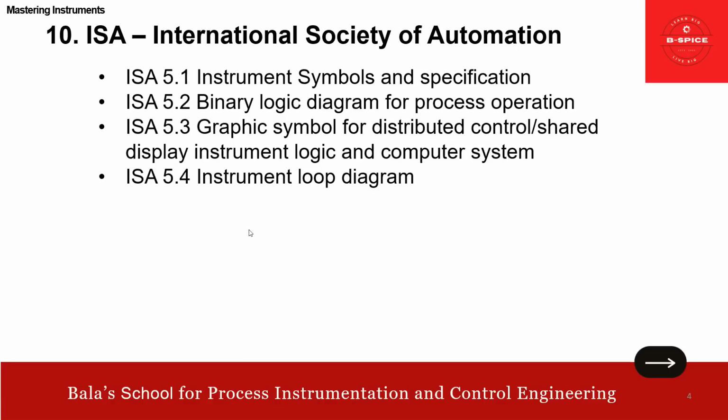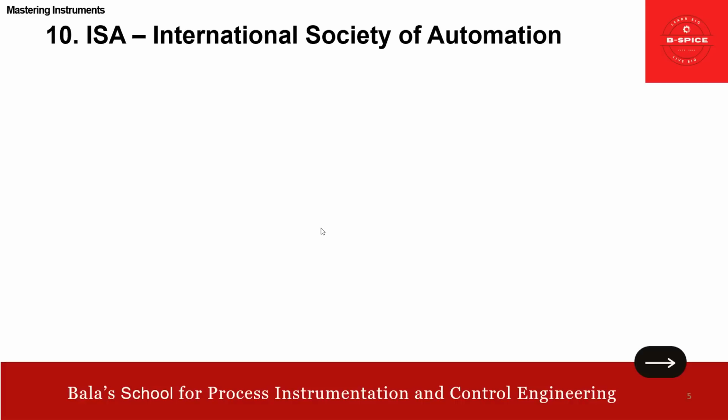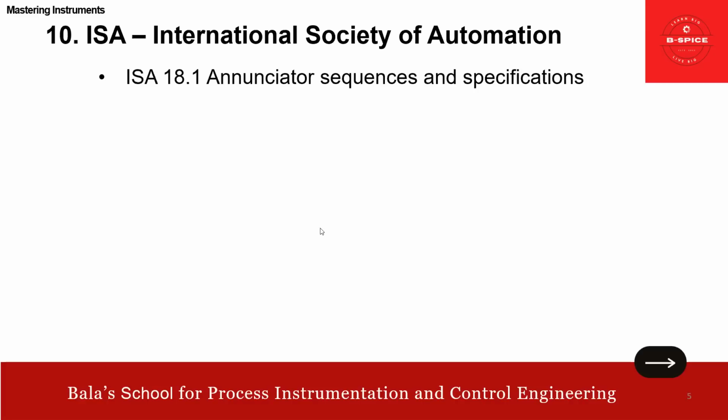Then ISA 5.4, instrument loop diagram. We are going to cover this in one of our sessions, how to draw a loop diagram. Then ISA 12.4, instrument purging for reducing hazardous area classification. That's the point. Right. So ISA, a few more. ISA 18.1, annunciator sequences and specification. You would have seen in the control room a lot of annunciation in the panel. Yes, that is in line with 18.1.